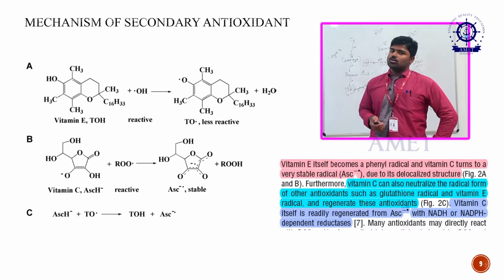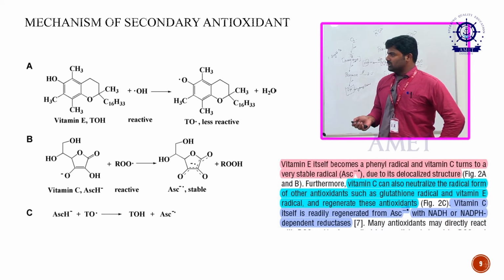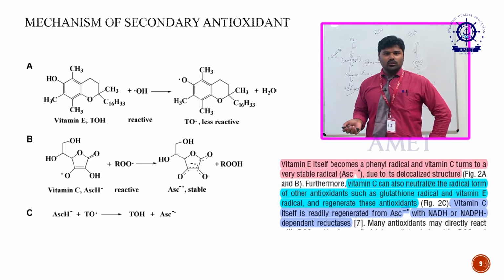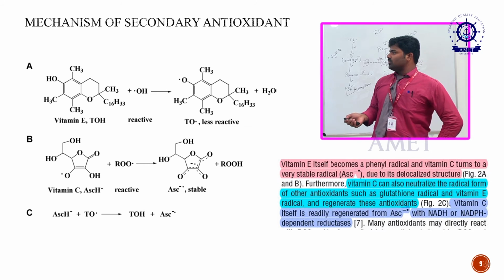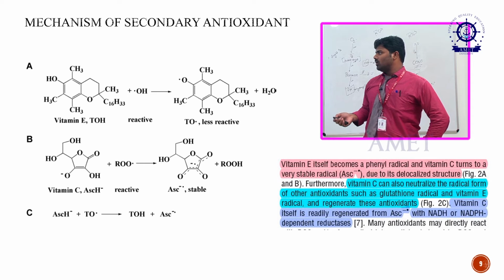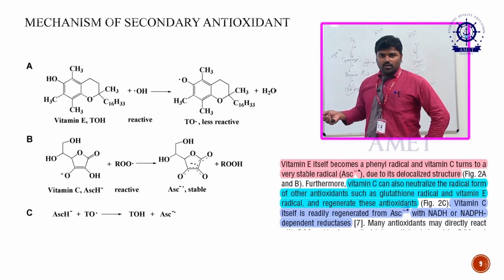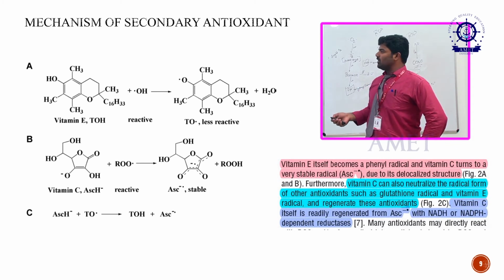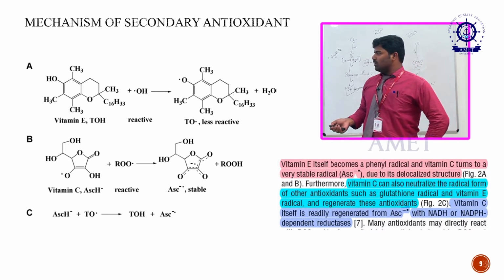This is the secondary antioxidant mechanism, which I already talked about. The dietary antioxidants are called secondary antioxidants. So vitamin E or vitamin C is taken from our diet. The richest source of vitamin C, we already know, is amla, right? When vitamin E reacts with the OH free radical, which means the hydroxyl free radical, this highly reactive radical is converted to water molecules by the vitamin E compound. The same thing happens with vitamin C also.